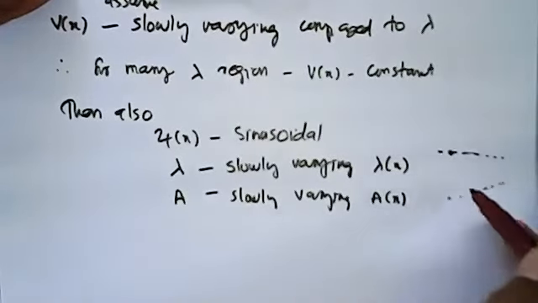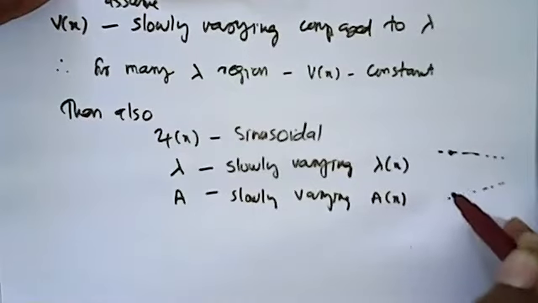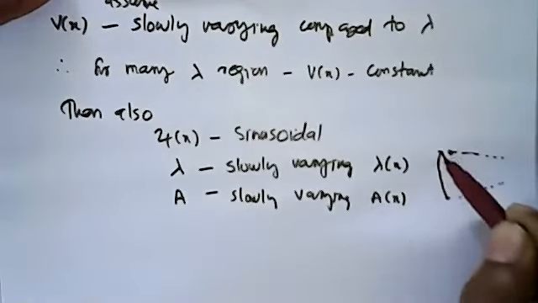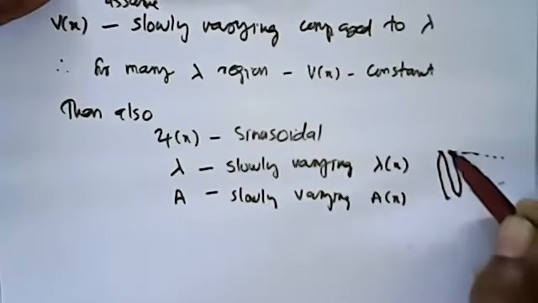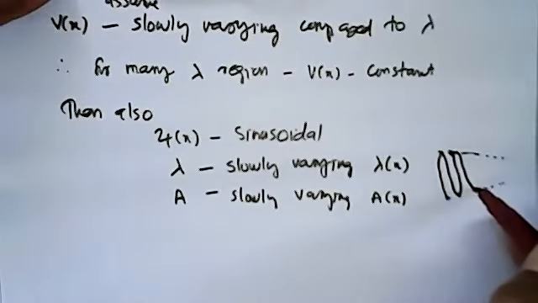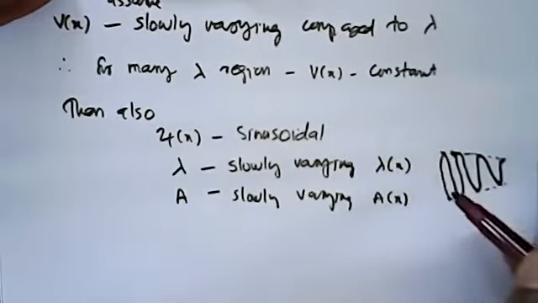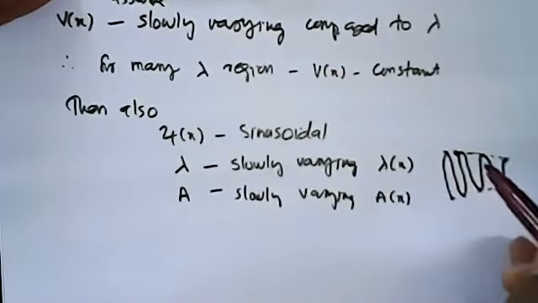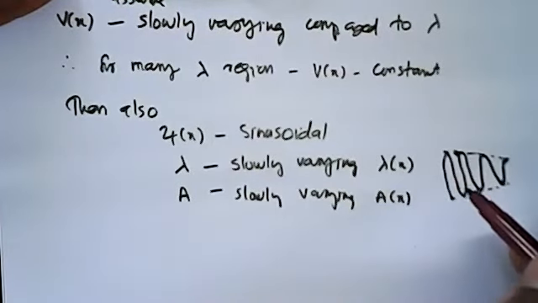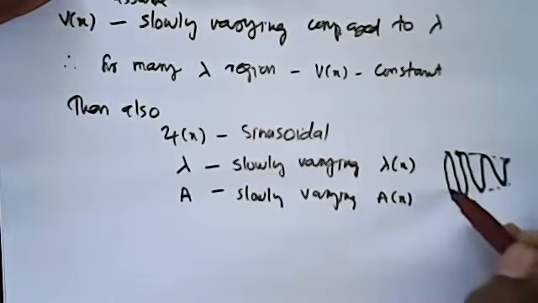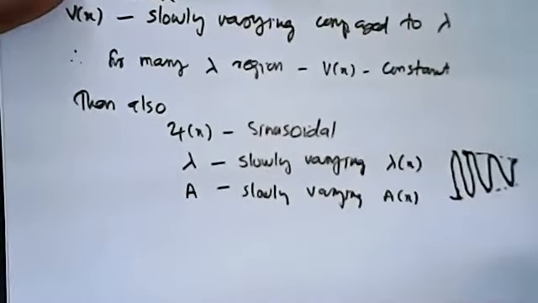Now I have to draw waves with varying lambda. So here I am drawing almost the same lambda, and then finally I can slowly vary it. See, both come here. A is slowly varying, lambda is slowly varying.